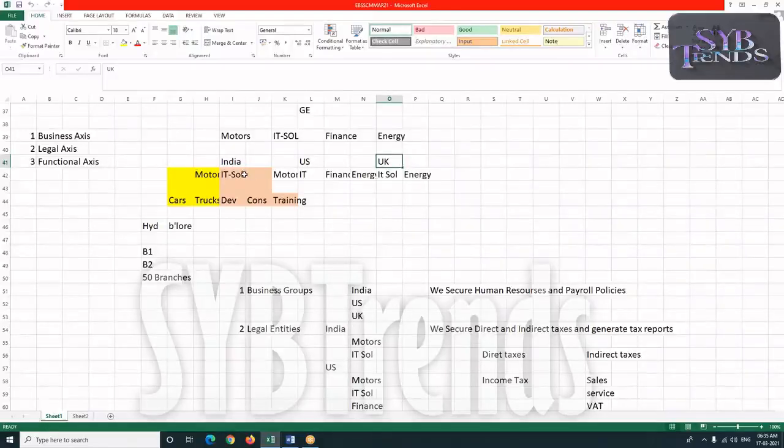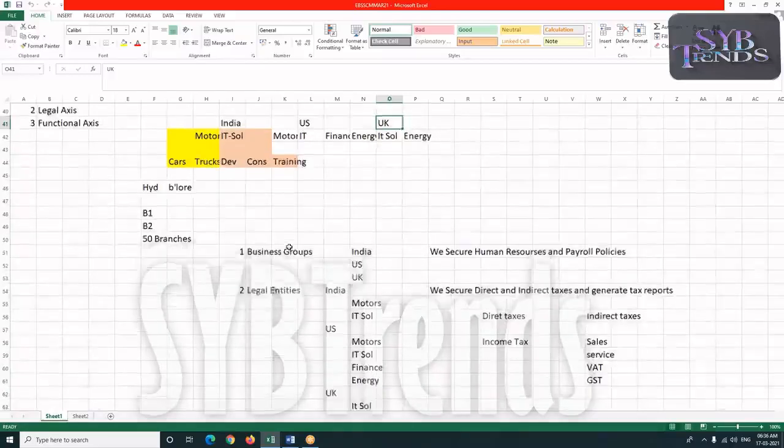It's not compulsory that each country should have only one business group. A country can have one or more business groups, or a group of countries can also have one business group. Like the European Union or some parts of Africa, where a group of countries have common payroll policies. There, for a group of countries, we can also create one business group.